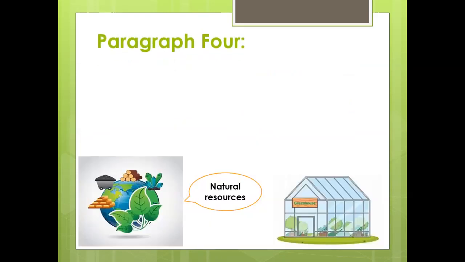Now, an important question. Do you think that rainforests are important? Like, if Earth doesn't have rainforests, are we going to die or is something going to happen? Well, of course, rainforests are important, and that's why we're going to read that in paragraph number 4.